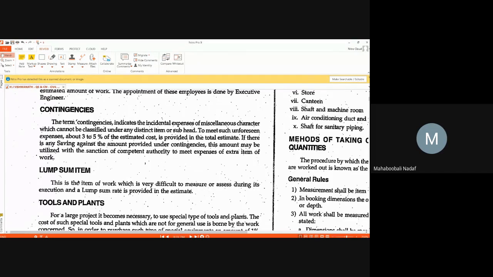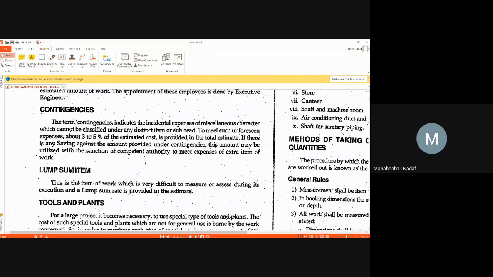They don't have any measurements. Suppose dewatering. Whether you want to pay in liters or in hours, it is not at all possible. Generally, you are going to give it in the form of lump sum. Lump sum dewatering for this project, it is like this.